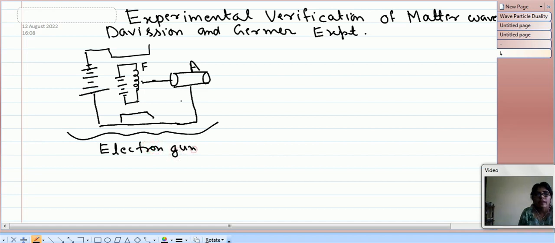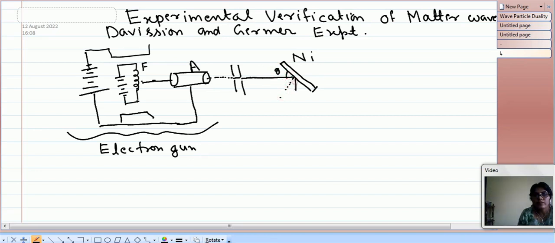This emits electrons. Electrons are emitted from the filament and attracted by the anode, and after the anode they travel in the x direction. Then there are slits to pass a beam of electrons, which are incident on a nickel target at some angle theta from the normal.